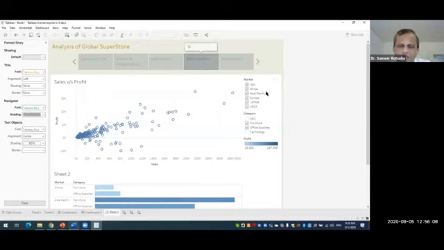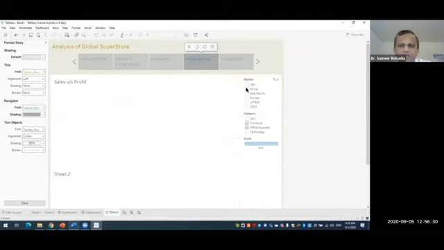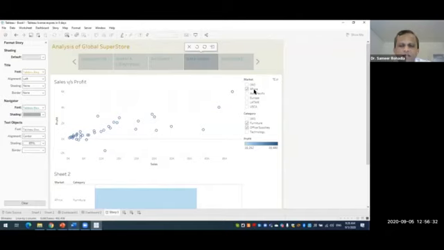Sometimes you want to show the effect of individual markets. So in one story page, you want to show only the effect of the Africa market. In the second story page, you want to see the effect of only Asia Pacific. So if you want to create these kinds of different sheets in your story page, then you can use this button. Currently it is not selected, but if I change something over here, like now if I select Africa only in this new page, then I can create one more page showing only the effect of Africa.